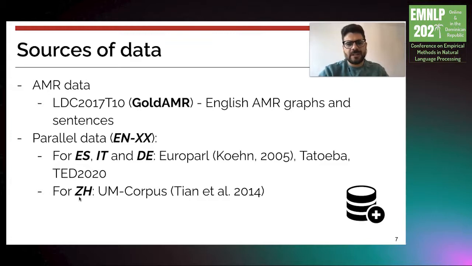So we explore two data sources. The first one is the LDC 2017 T10 dataset. This is a dataset that contains English AMR graphs and English sentences. We call it gold AMR because those AMRs were annotated by humans. We also use parallel data from English to other languages, namely Spanish, Italian, German, and Chinese. So given these two sources of information, gold AMR and parallel data, we would like to explore different data augmentation strategies in order to train multilingual AMR-to-Text generation models.